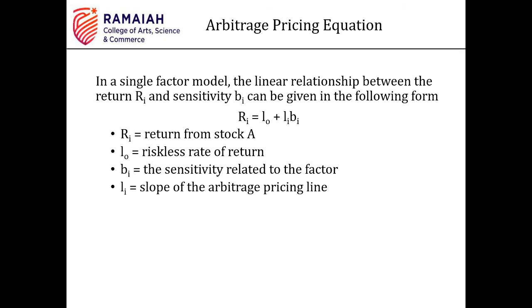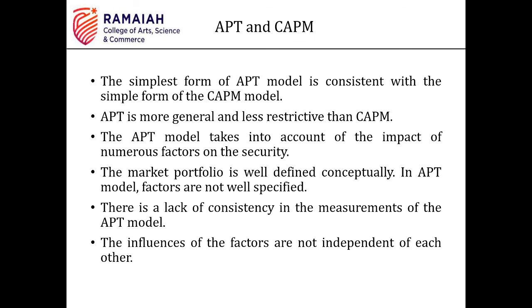So same thing, what I had discussed. L naught is nothing but the risk-free rate of return. BI is the sensitivity related to the factor, that is beta 1. Li is the slope of the arbitrage pricing line or risk premium line. So in this slide I have given you all the differences. Please go through all the differences.